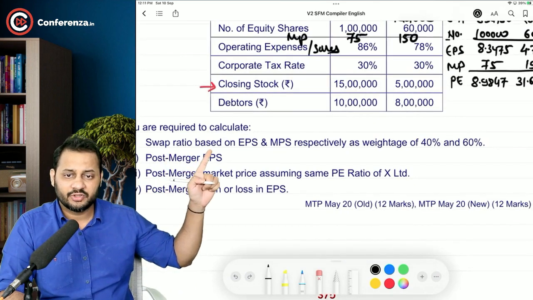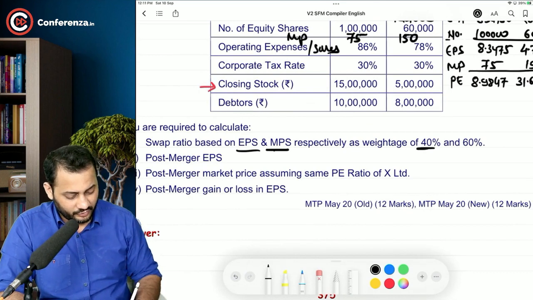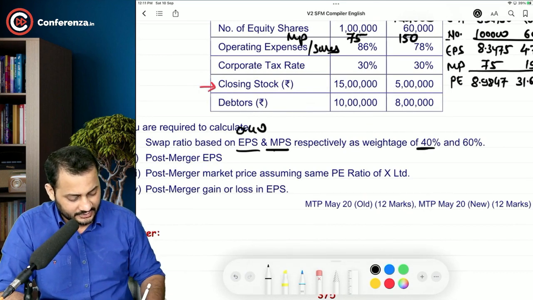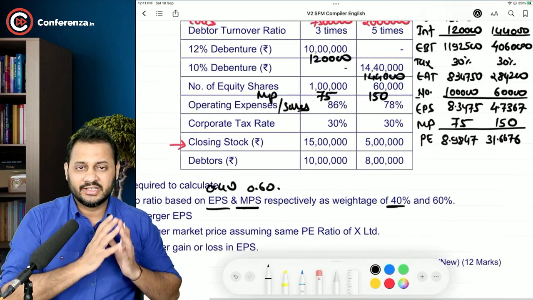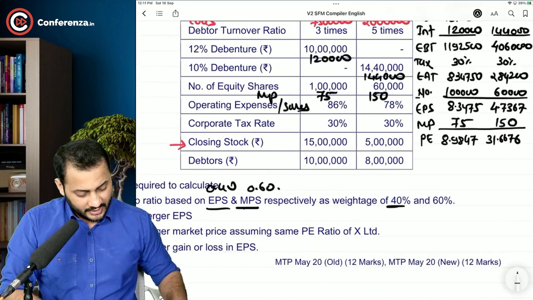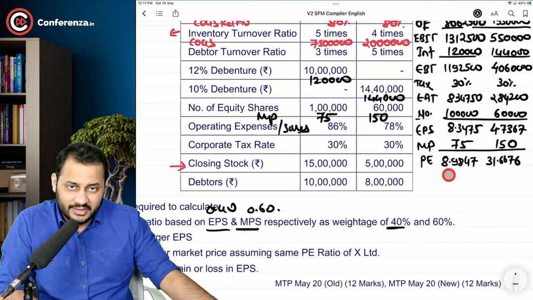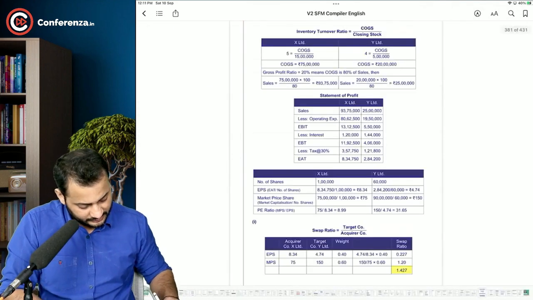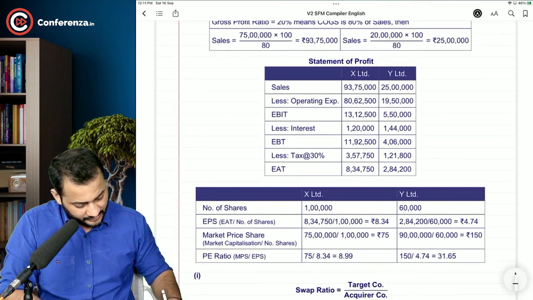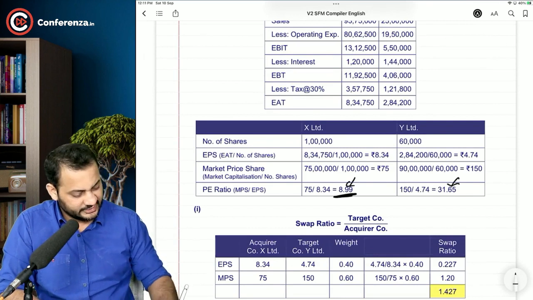Swap ratio based on EPS and market price, respectively as a weightage of 40% and 60%. You remember the weightage? Okay, first of all, let's cross check the answer by the institute and the one that we have calculated. PE ratio has to be 8.9847 and 31.6676. See, it is rounded off to 8.99 and this is 31.65.